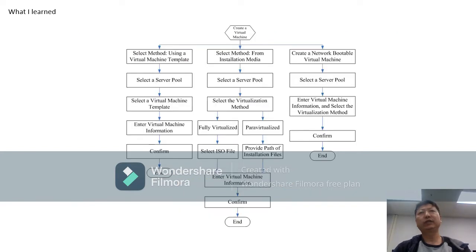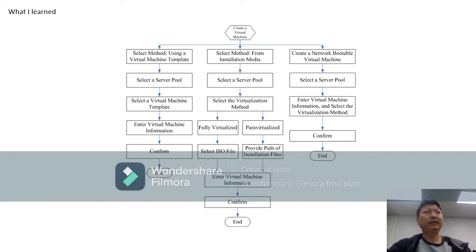This image shows the basic steps required to create a new virtual machine. Depending on what resources I have, I can obtain a virtual machine by using one of the following methods. First part: if you have imported some virtual machine template, you can create a new virtual machine by using a virtual machine template.